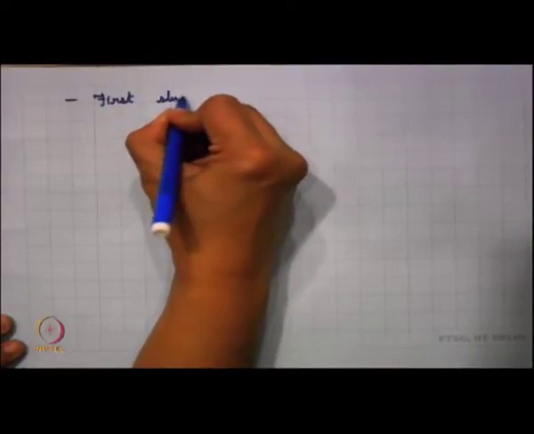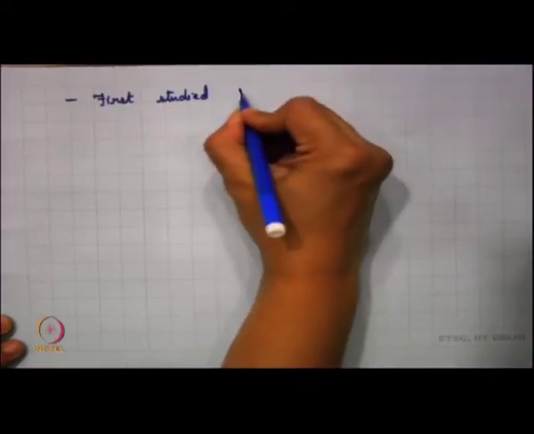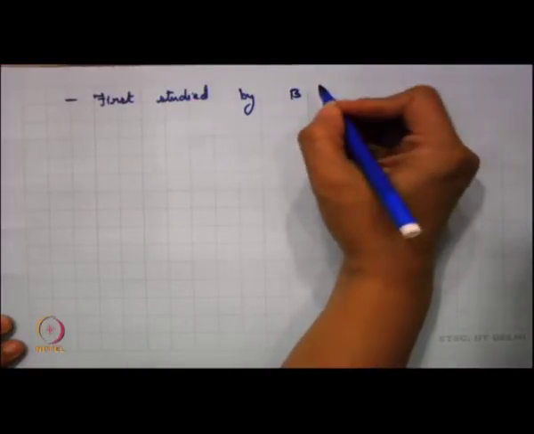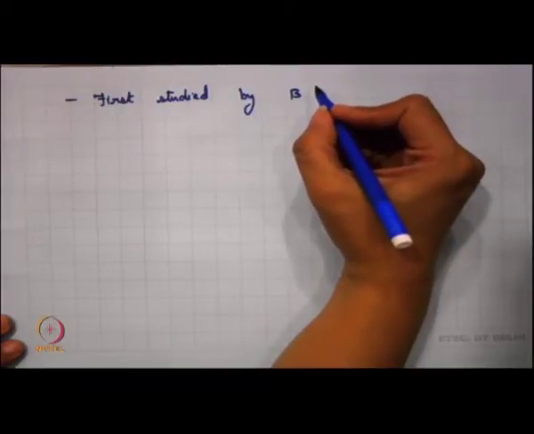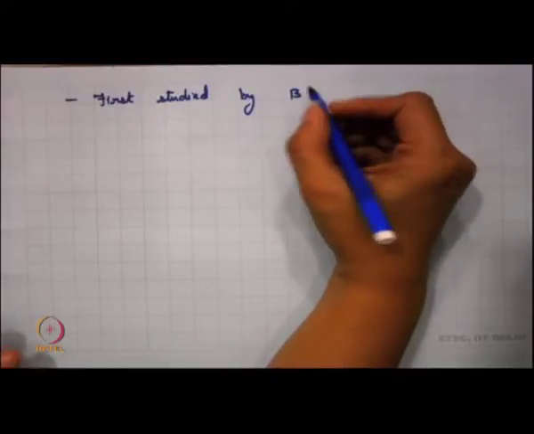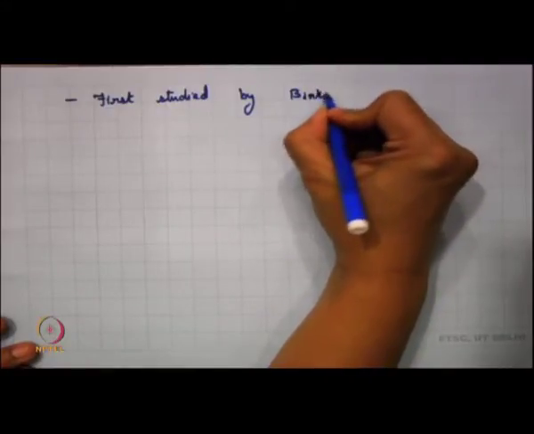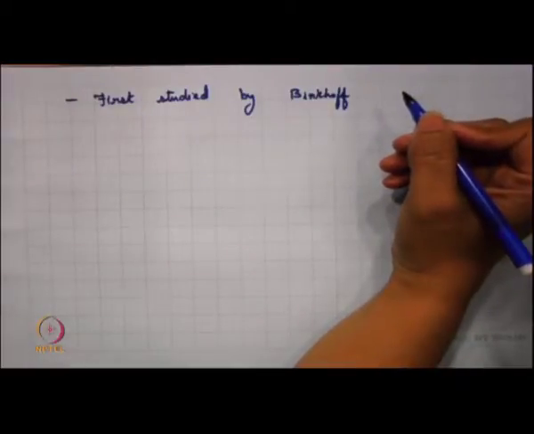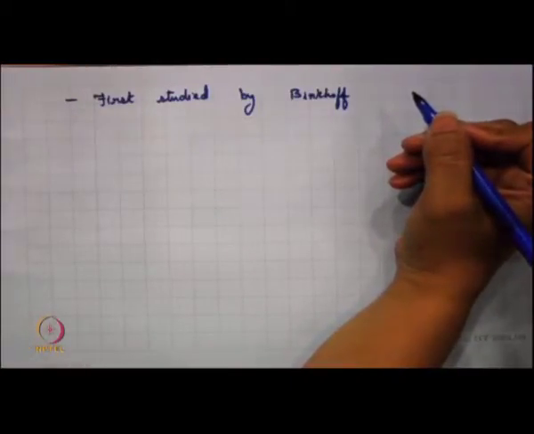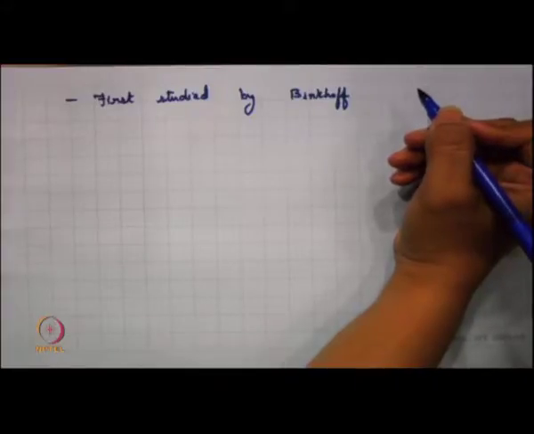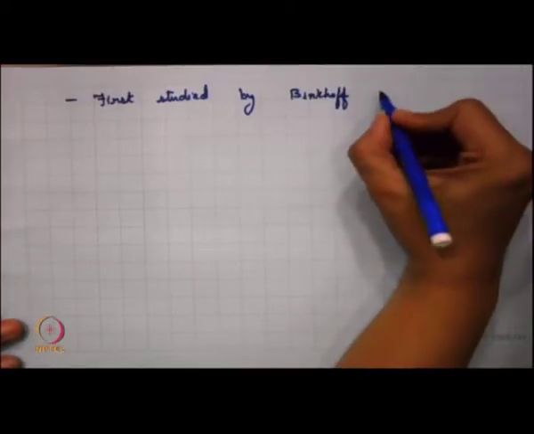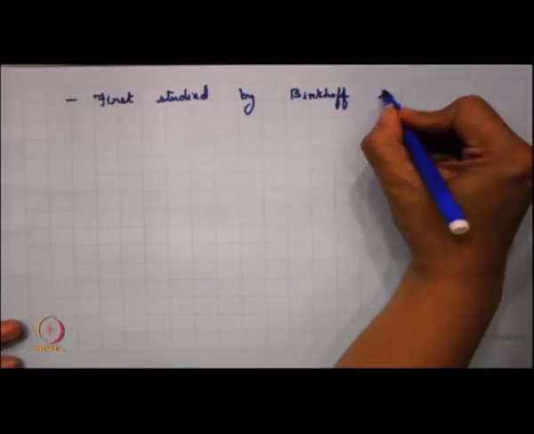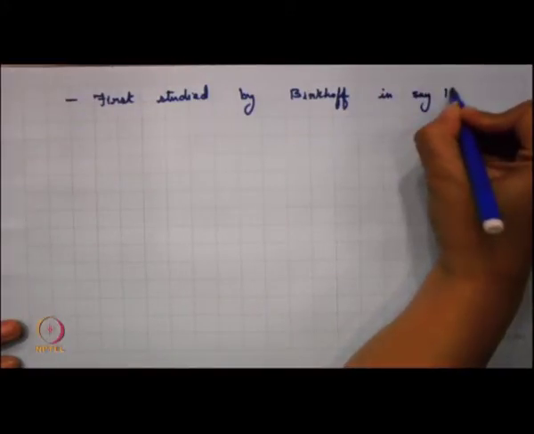In fact, this was first studied by Birkhoff. I think we all know who Birkhoff is. We have all studied how he was the student of Poincaré. Basically, he followed Poincaré and initiated a lot of the work on discrete dynamical systems. So, this was first studied by Birkhoff in say 1920.